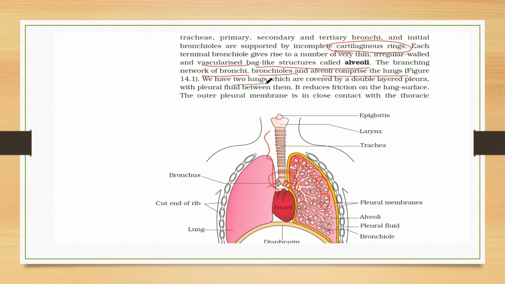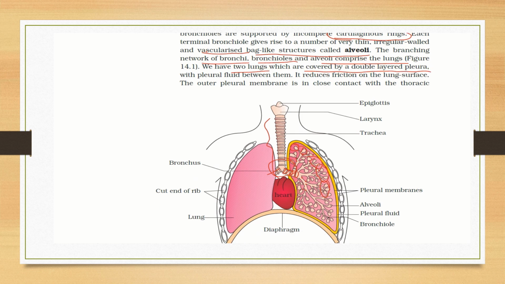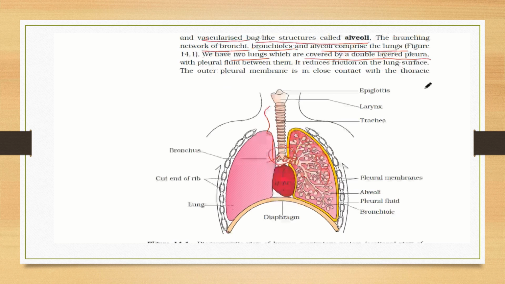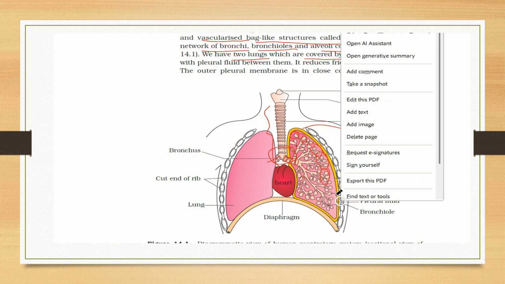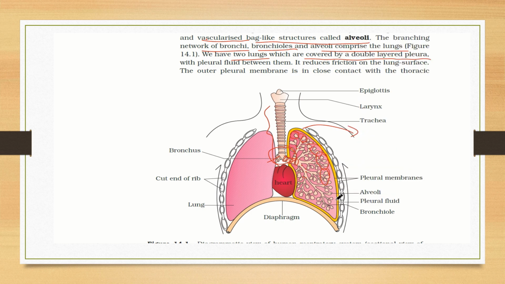So we have two lungs, which are covered by a double-layered membrane, the pleura. This is the pleural membrane, and we have seen that there is a pleural fluid in between the two layers. So this is a double membrane pleura, and inside, in this region, there is pleural fluid.